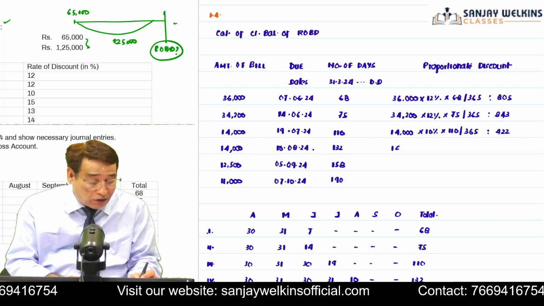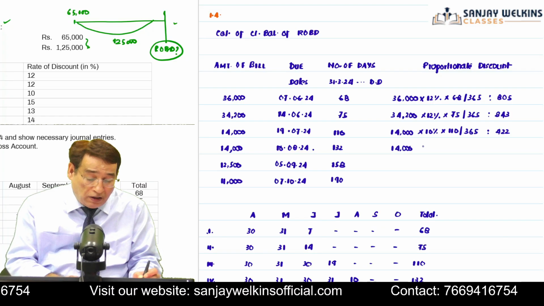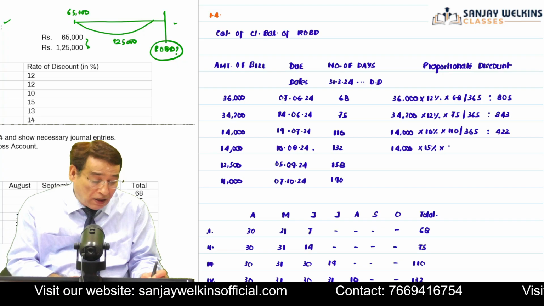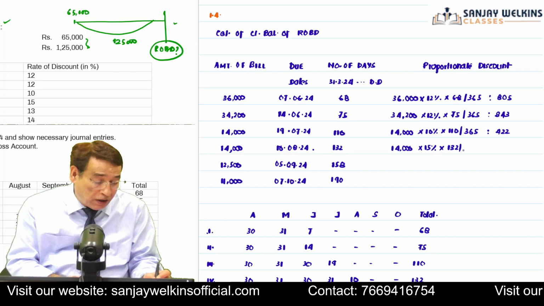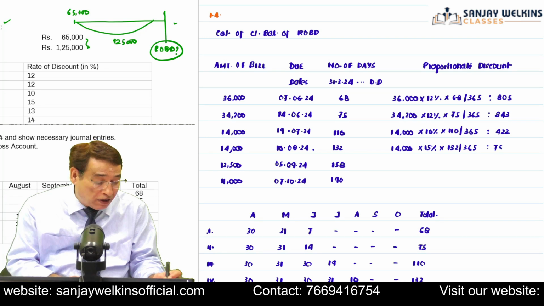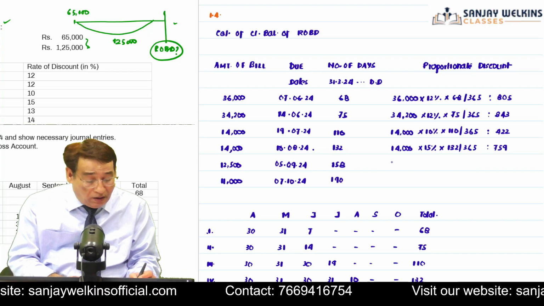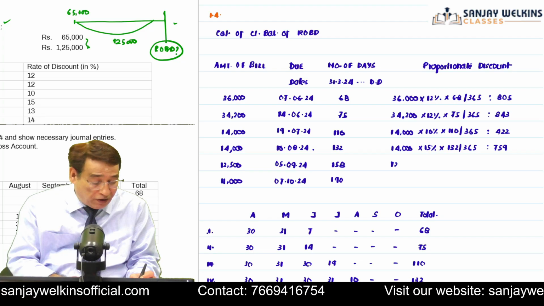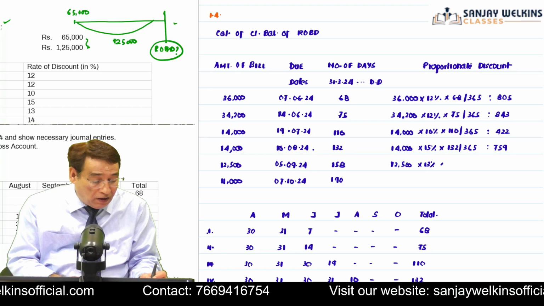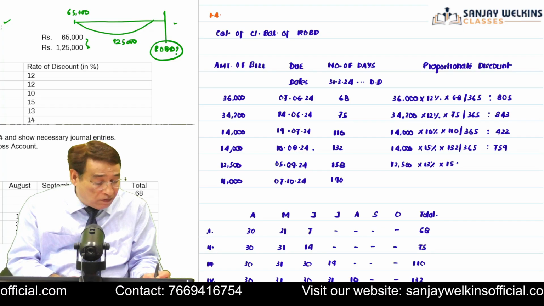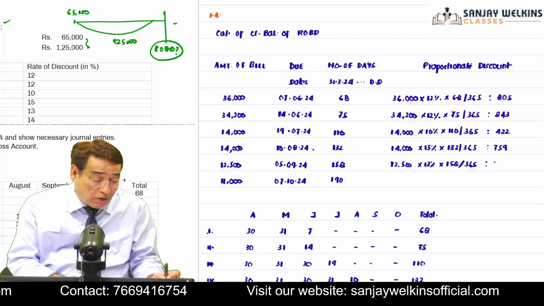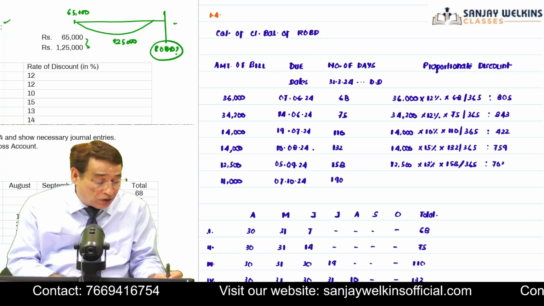Even the fourth bill is also of 14,000. This bill has been discounted at 15%, and you are going to compute now discount for 132 days. When you are going to compute discount, the amount will be 759 approximately. Similarly, the next bill is 12,500, the fifth bill. This bill has been discounted at 13%, and 158 days is the period falling in the next year. So amount of discount in this case will be equal to 703 approximately.